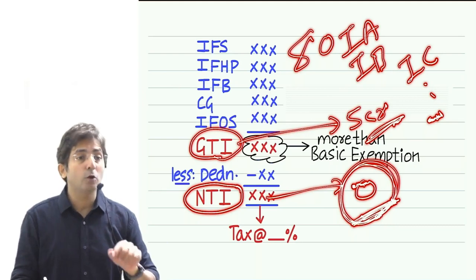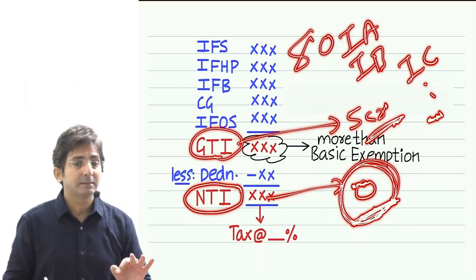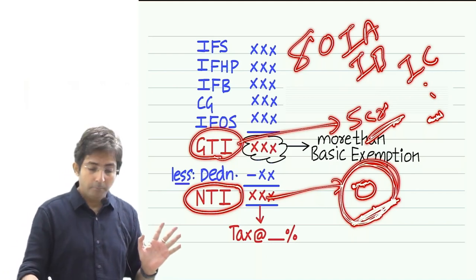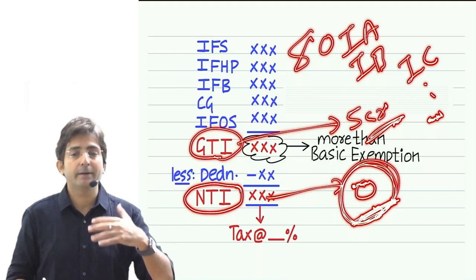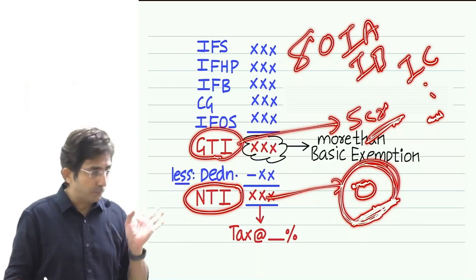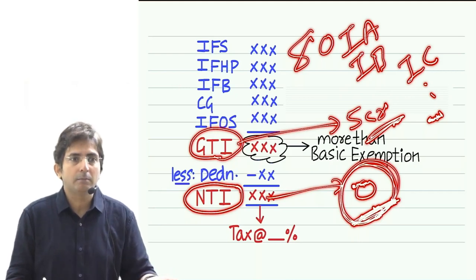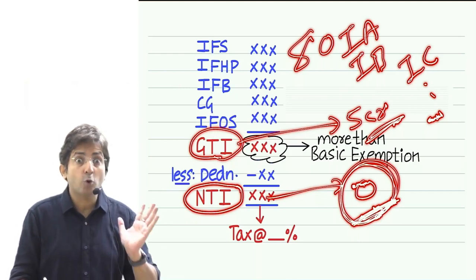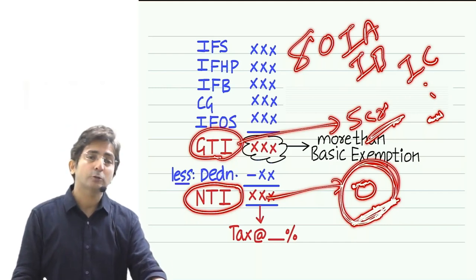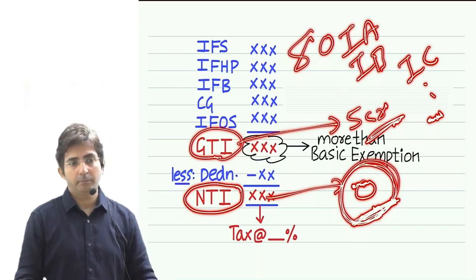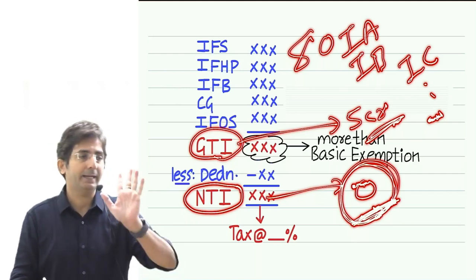So that's why the law says we will not keep the criteria as net taxable income, because NTI doesn't give the true picture of your standard. For such a person, NTI is nil and it looks like he has no income. But boss, he has 5 crores of income. That's why the law says you pay tax on NTI, but to file the return or not, decide based on GTI.